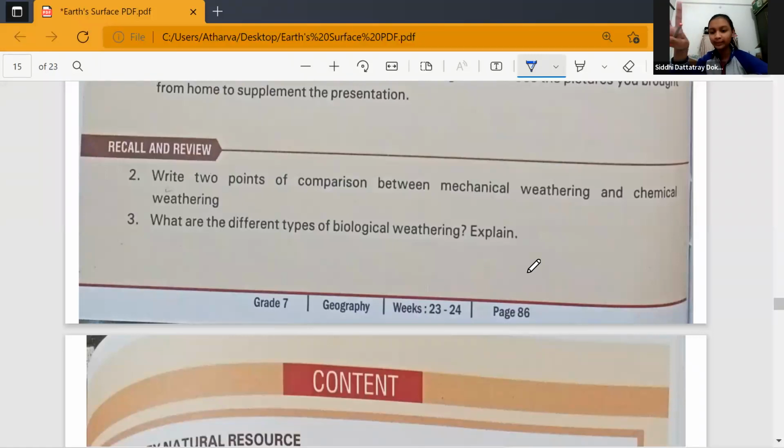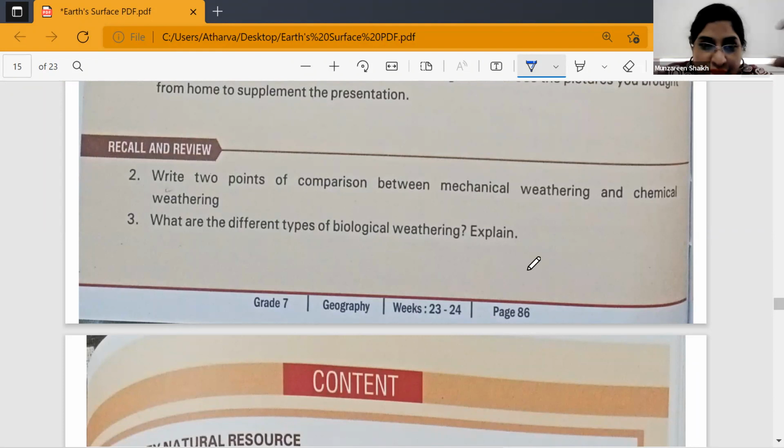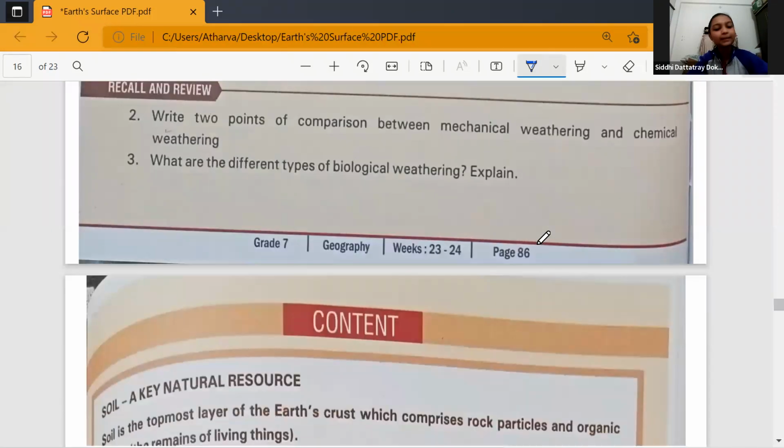Animals, human, and human life. Clear? So you need to explain each of these. Give a heading and then explain. You have it as it is given in your textbook. The pointers are there. Yes, ma'am. You just need to write as it is, the way it is given in your textbook. Clear, everyone, till here? Yes, ma'am.